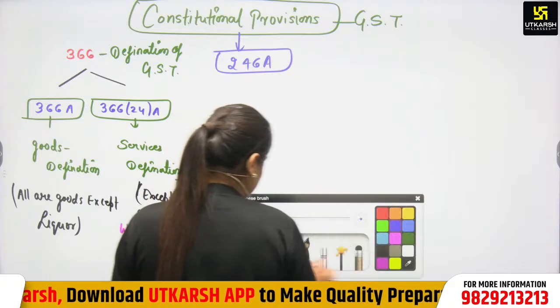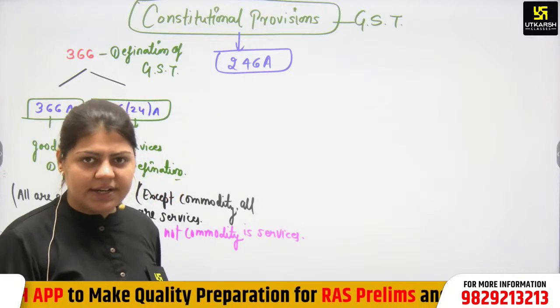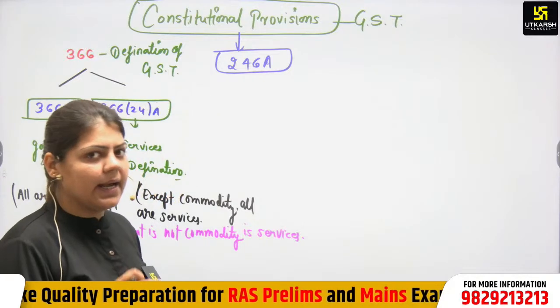What is 246A? It gives the right to the central as well as state legislature to make an act on GST.